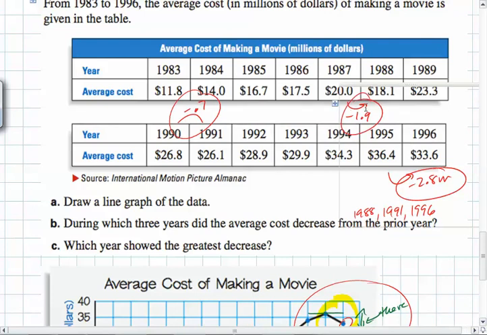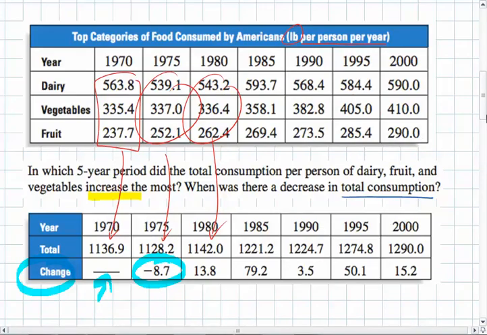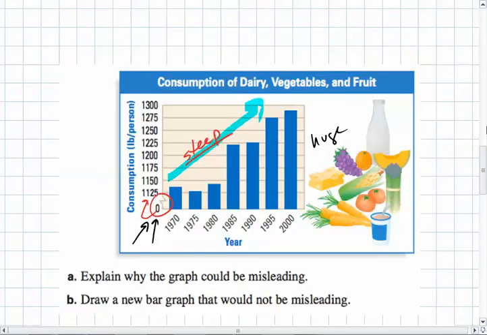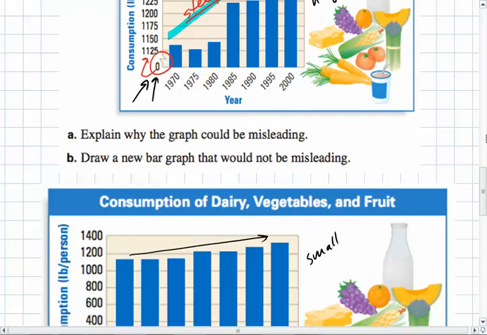So please remember a few things. Tables can help you organize lots and lots of data. Bar graphs can also be helpful. And it's important to be a knowledgeable consumer of data. You need to keep in mind things that could be potentially misleading, like that gap between 0 and 1,125.